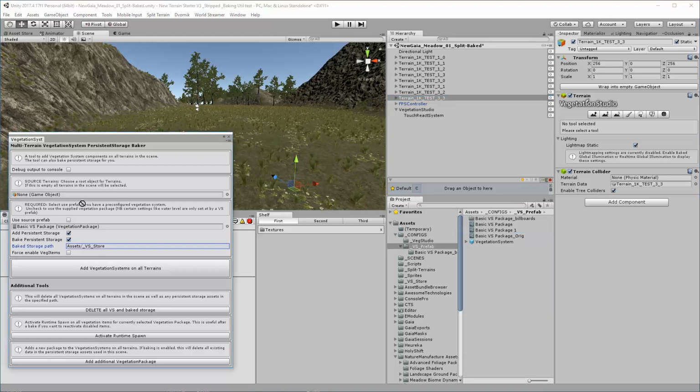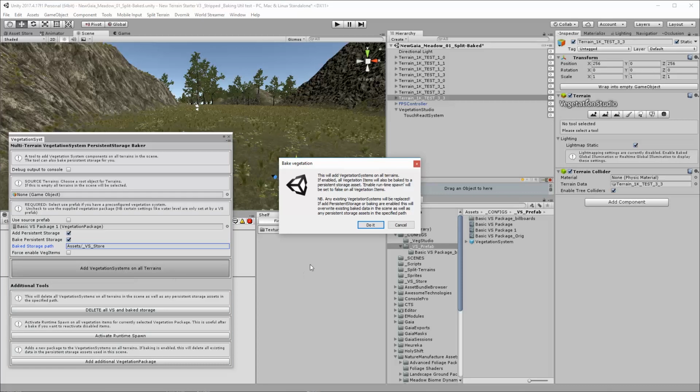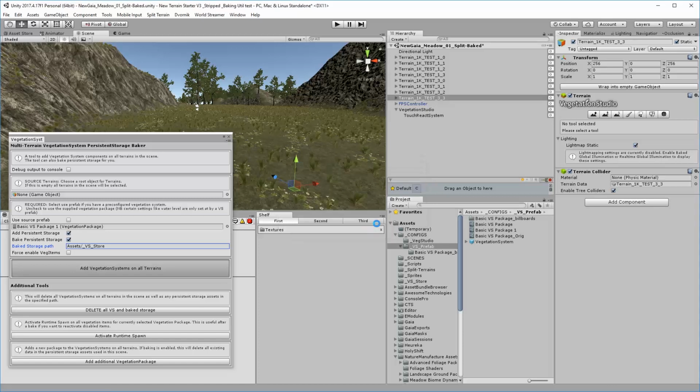So I've got a different package. I can throw that in and then go add vegetation system on all terrain. So that's the warning. It's saying anything that exists there already is going to get replaced, and it's going to delete anything that it finds in the named store. So you could rename that and use another store folder, but it will remove all of your vegetation systems. So if you've made any tweaks to the vegetation systems, they'll be lost. So just go ahead and do it.